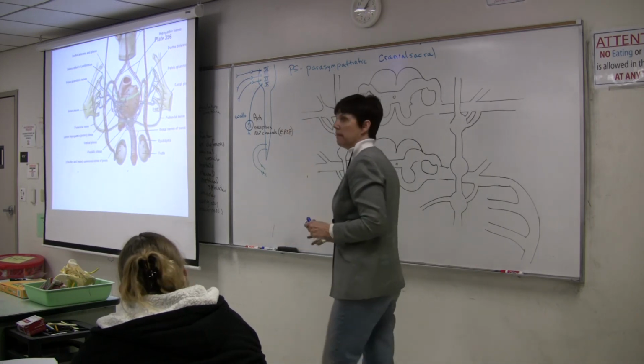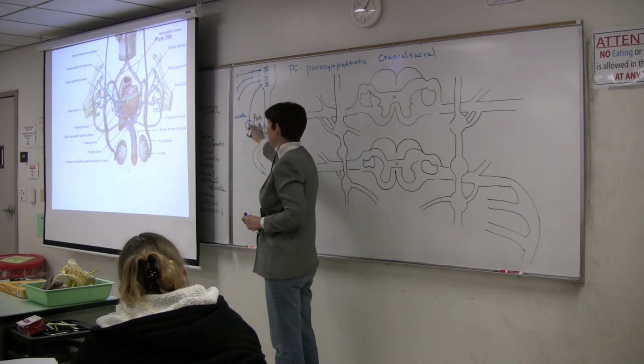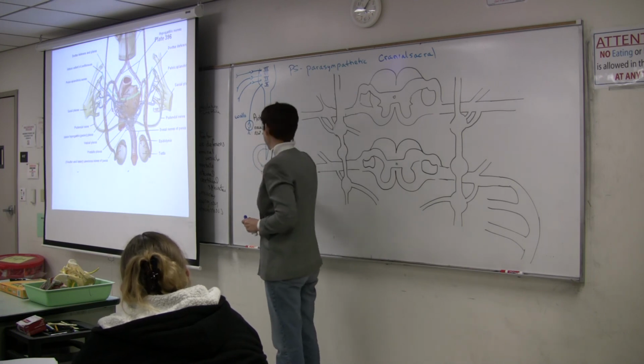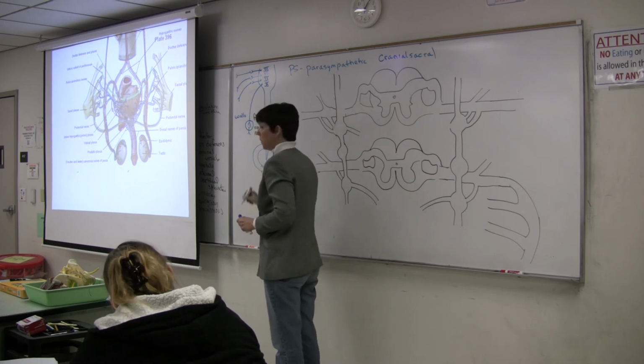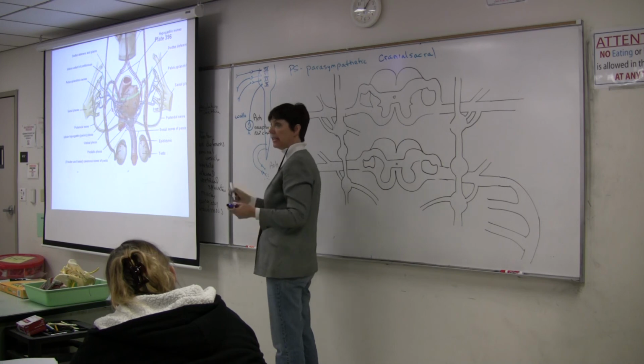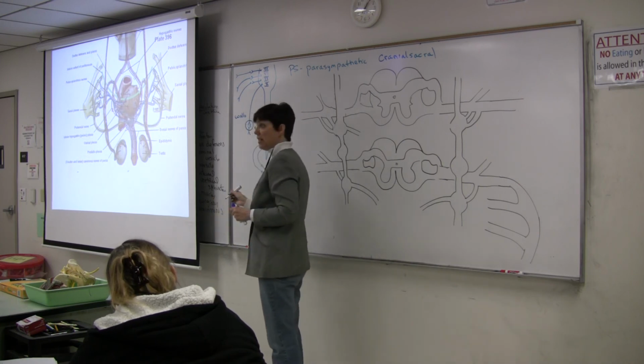What's the neurotransmitter at the organ, or the effector down here? What's the postganglionic neuron releasing? Still acetylcholine. Okay. So the receptors on the smooth muscle cell or the gland are usually G protein receptors.